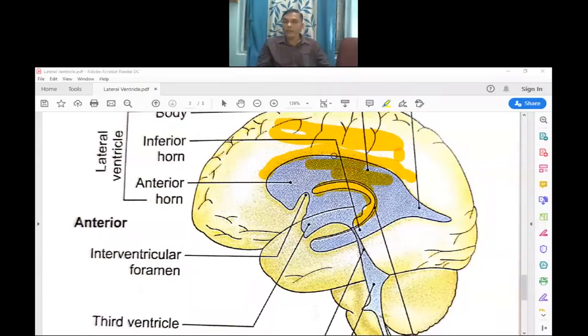So this is the first, middle portion, the central parts.